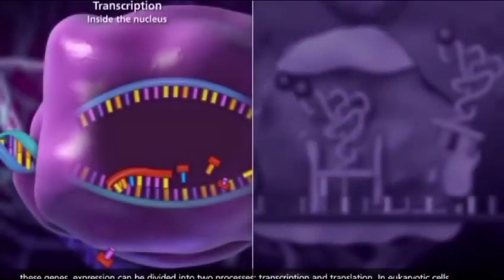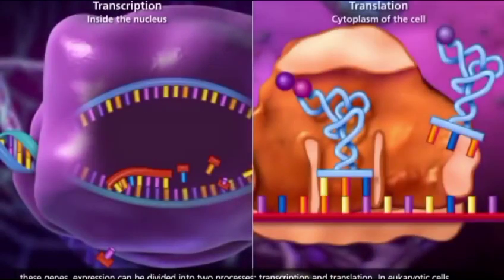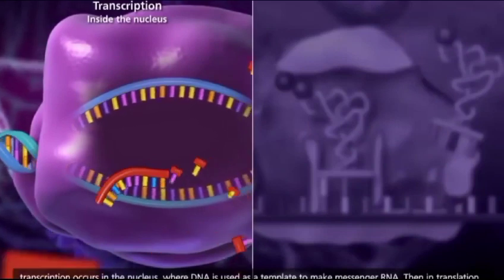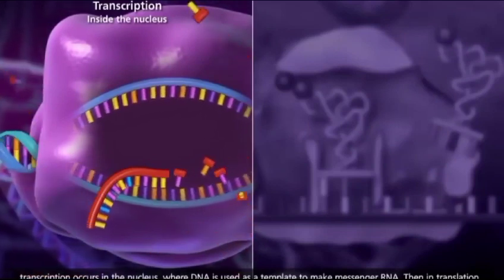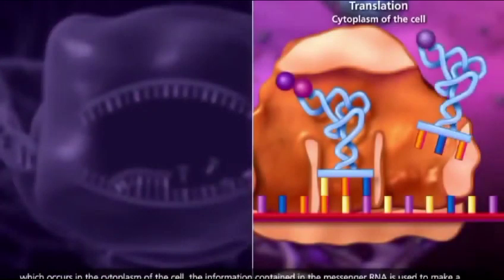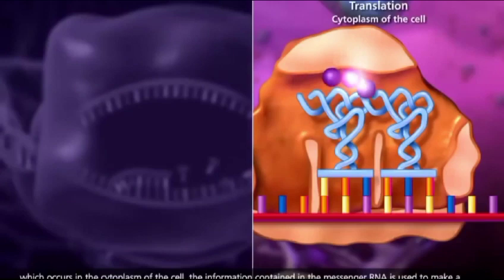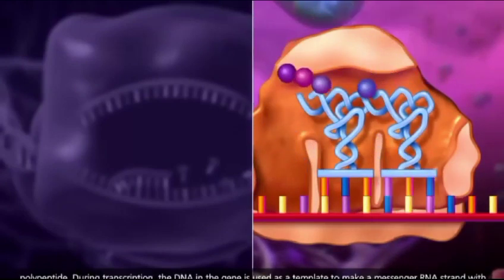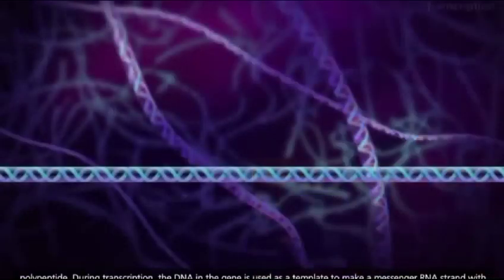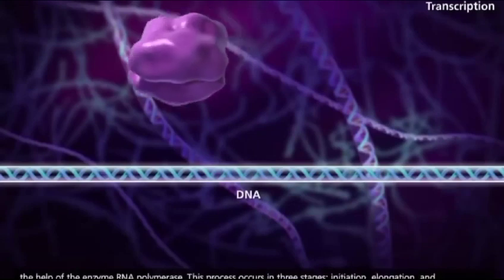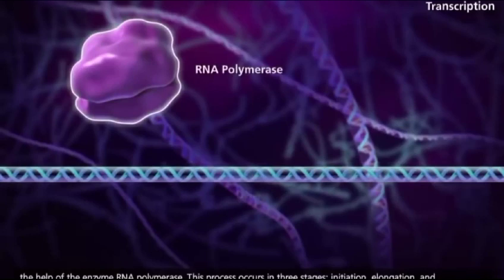For some genes, the encoded RNA is used to synthesize protein in a process called gene expression. This gene expression can be divided into the processes of transcription and translation. In eukaryotic cells, transcription occurs in the nucleus, where the DNA is used as a template to make the messenger RNA. Then translation occurs in the cytoplasm of the cell, where the information contained in the messenger RNA is used to make the polypeptide.